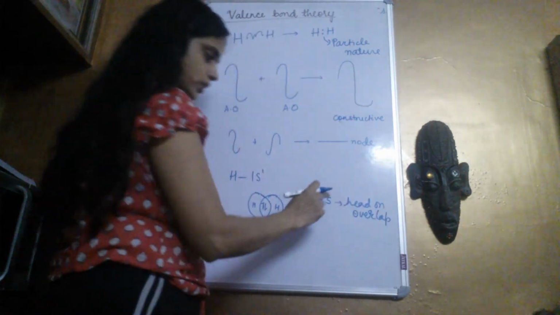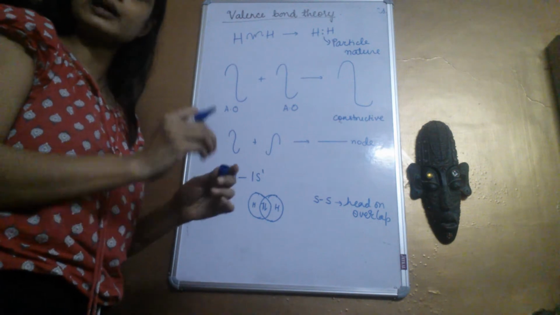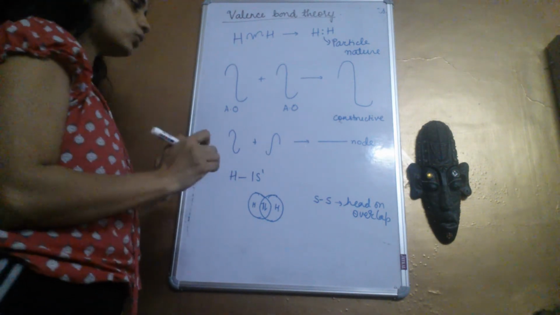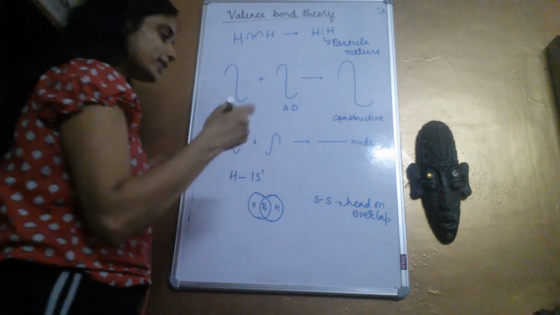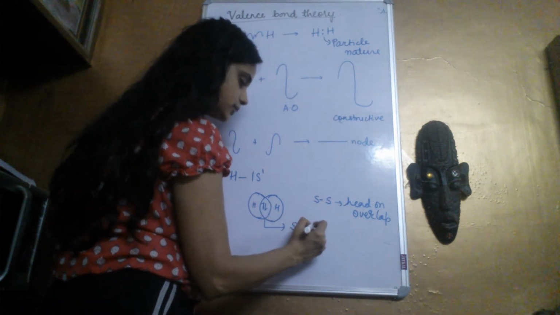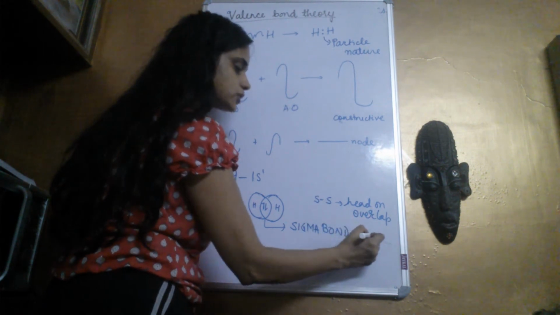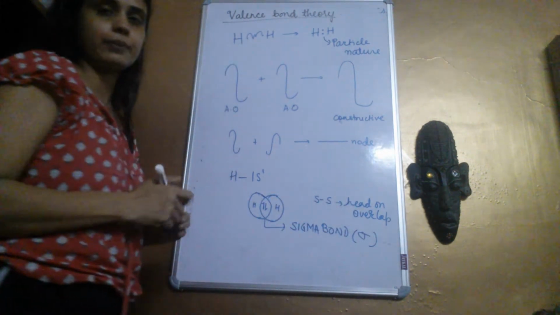It results in the formation of a single bond always. Whenever an s overlaps with an s, it's always a single covalent bond that is formed. And this overlap leads to what is called a sigma bond. It's denoted by the Greek letter sigma, right?